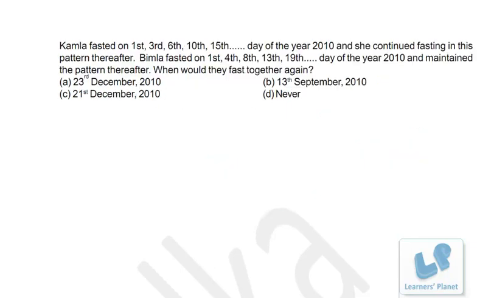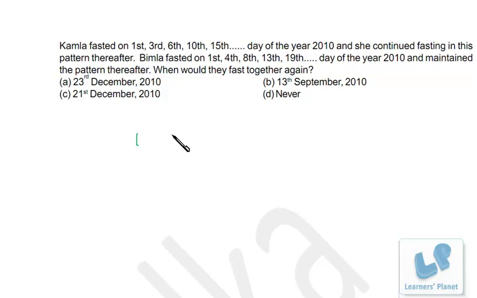Now let's try this problem based on arithmetic progression. Kamla fasted on the 1st, 3rd, 6th, 10th, 15th day of the year 2010, and Vimla fasted on the 1st, 4th, 8th, 13th, 19th of 2010 and maintained the pattern thereafter. When would they be fasting together again?